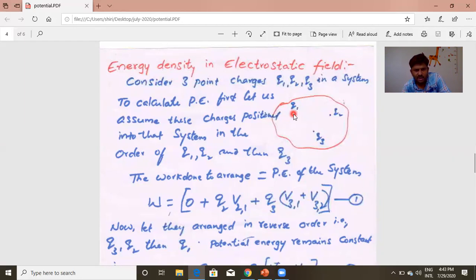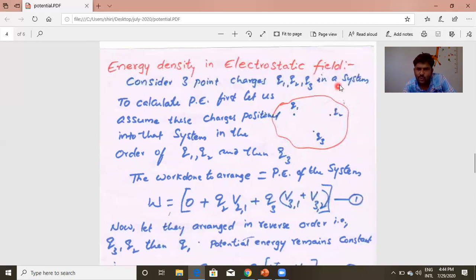Now Q1 is there. Now I need to bring a Q2 charge to this position. Okay, for that, to bring Q2 charge, I need to do work against the field established by Q1. So, what is the field established by Q1 here? I am naming it as potential at this point due to Q1. Potential at point 2 due to 1. That is why I named it as V21. Understand this notation. 21 means potential at 2 due to 1.